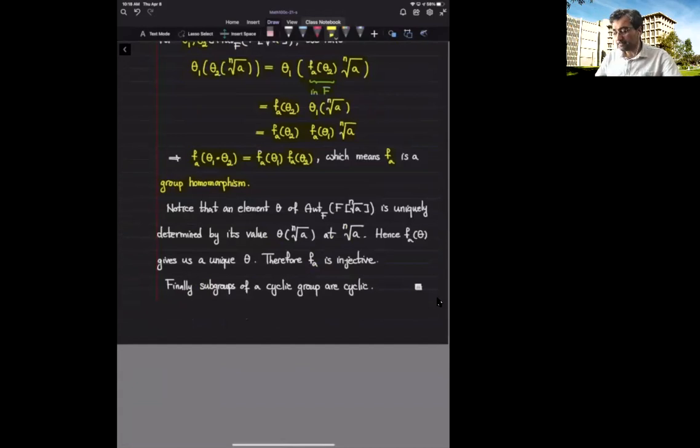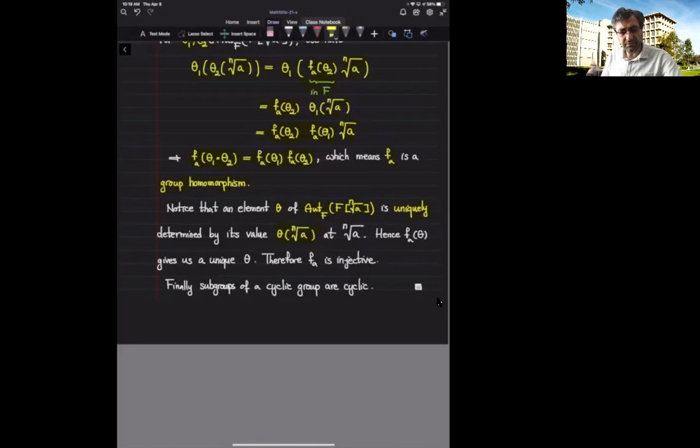We notice that for an element theta of the automorphisms of this field extension, every theta is uniquely determined by its value at F and the nth root of a. But over F we understand, because theta restricted to F is identity. So every such theta is uniquely determined by its value at the nth root of a.